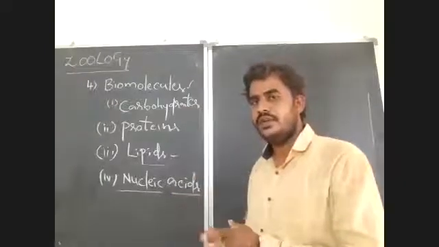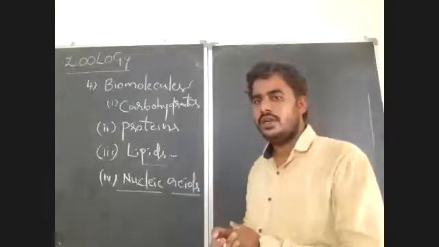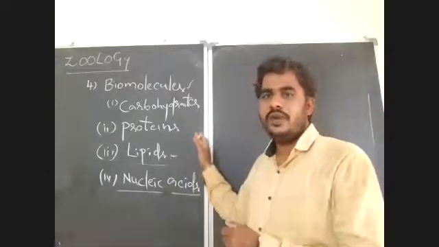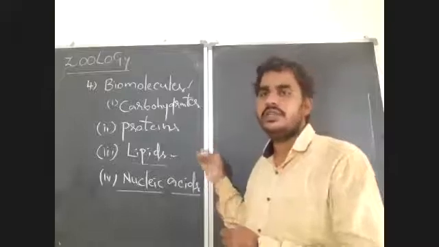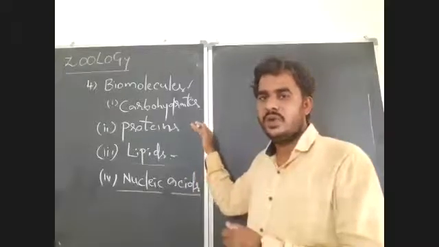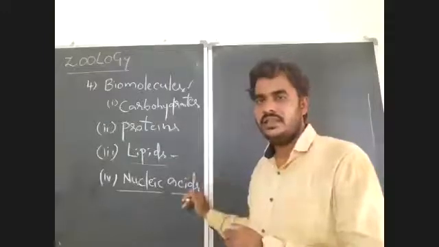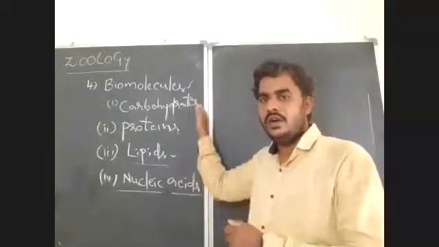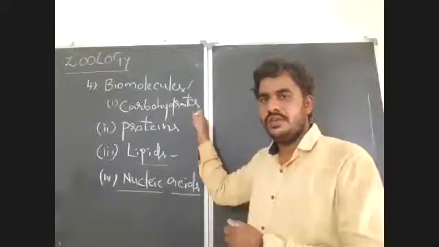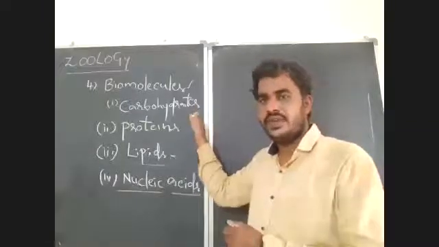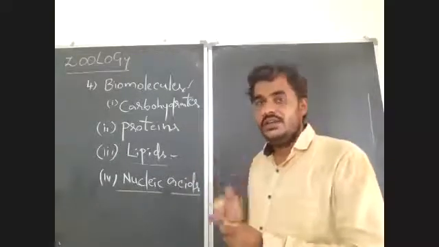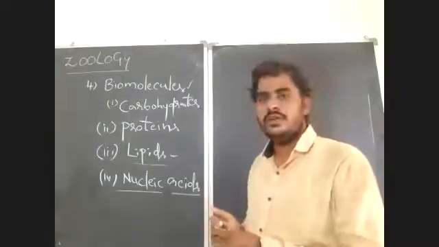So in the chapter biomolecules, what are the topics we are going to discuss mainly? There are four important types of biomacromolecules present in the body of living organisms: carbohydrates, proteins, lipids, and nucleic acids. In this chapter, you will learn about the structure, classification, and importance of carbohydrates, proteins, lipids, and nucleic acids. These are the major types of biomolecules.